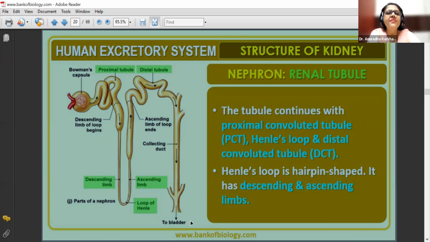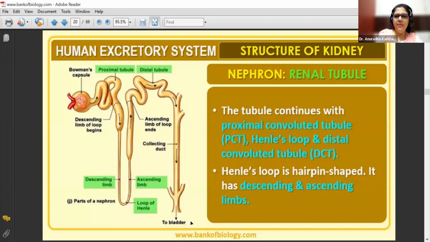Okay. Well, any difficulty till now? Did you understand the structure of the nephron, beta? Nephron is made up of two things, glomerulus and renal tubule. Okay.